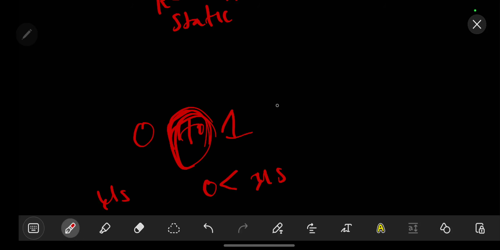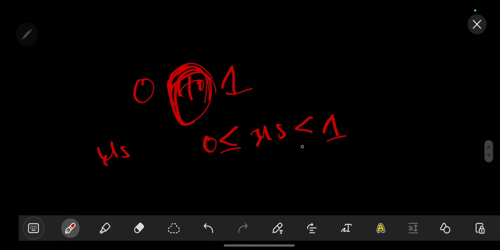So our mu s is less than or equal to 1, the maximum might be 1, the lowest might be 0. That means there's no friction. So mainly you should expect answers like 0.1, 0.2, in between these ranges.